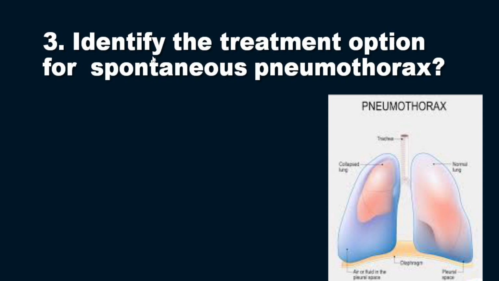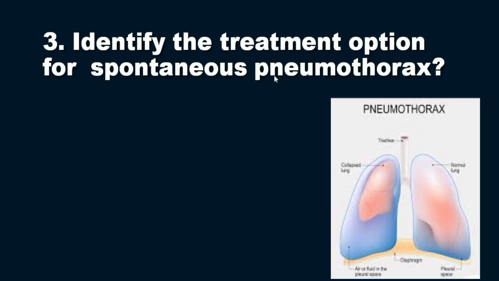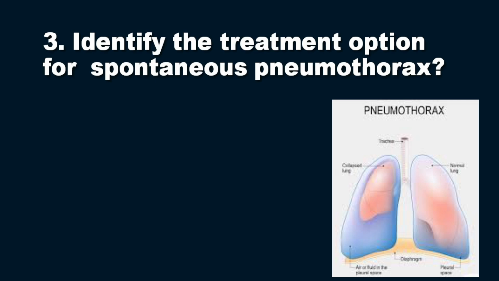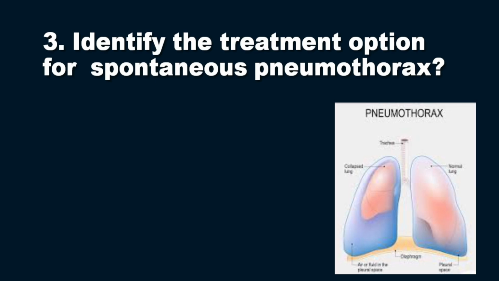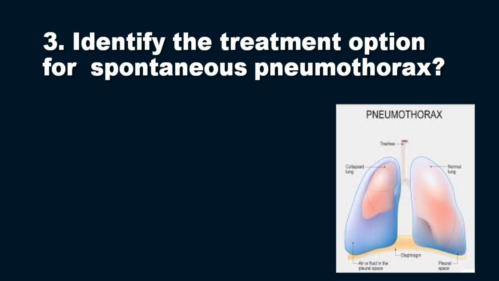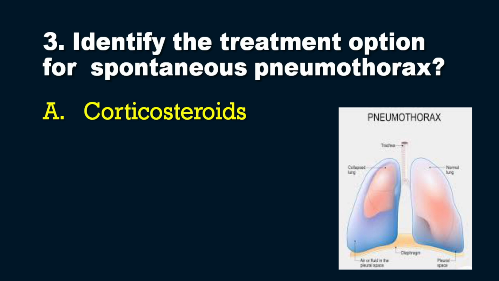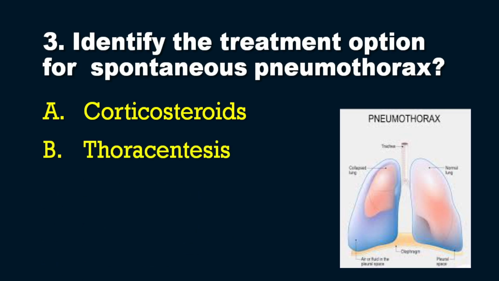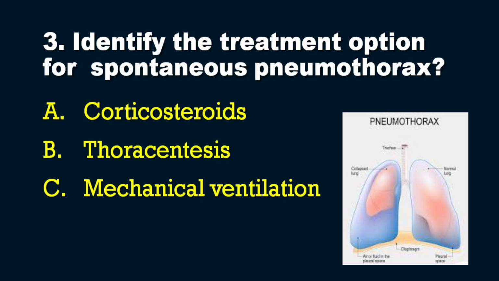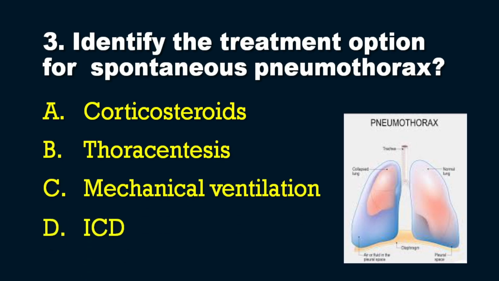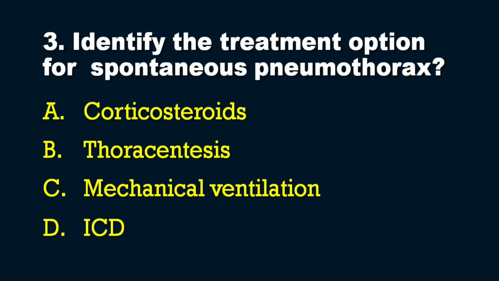So your task is to identify the treatment option for spontaneous pneumothorax. Regarding pneumothorax and other related aspects, we have already covered in the previous videos. Many questions I have included from pneumothorax so that you can go through if you have not seen yet. Here the question is asking regarding the treatment option for spontaneous pneumothorax. The options are A, corticosteroids, B, thoracocentesis, C, mechanical ventilation, and D, ICD, that is intercostal drainage. So which is the treatment option for spontaneous pneumothorax?